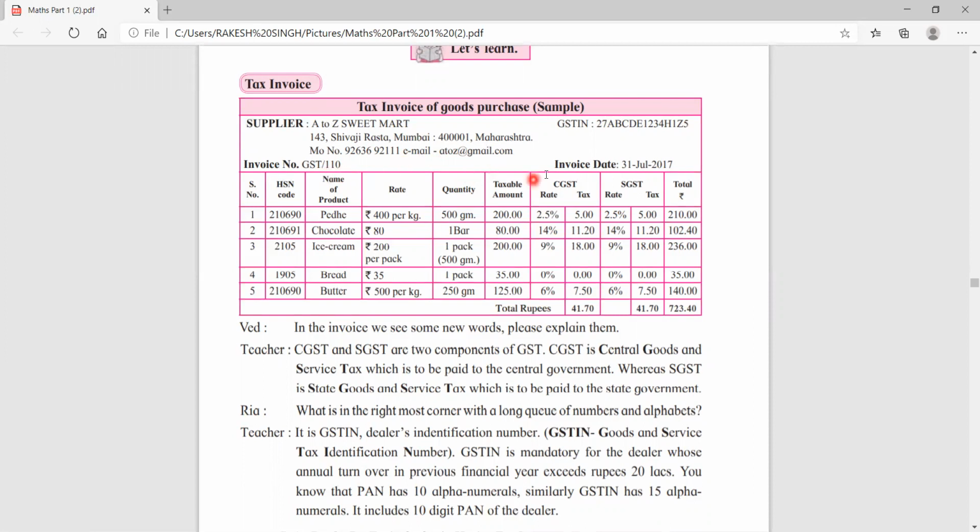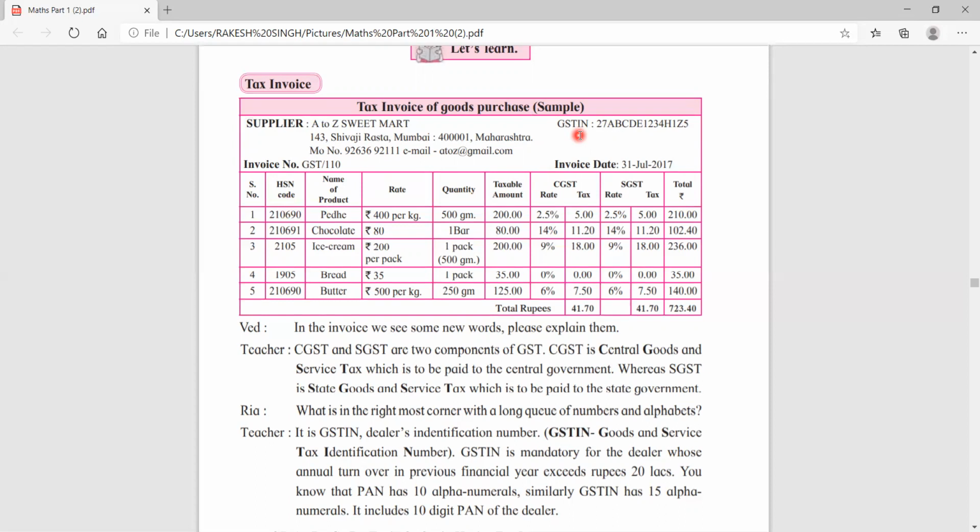After that, today's date, which date you have taken all these materials, all goods. So that is called invoice date, 31st July 2017. Now what is the important thing in this? You can see there is a GSTIN, right? GSTIN, I will tell you the full form of this, that is Goods and Service Tax Identification Number.